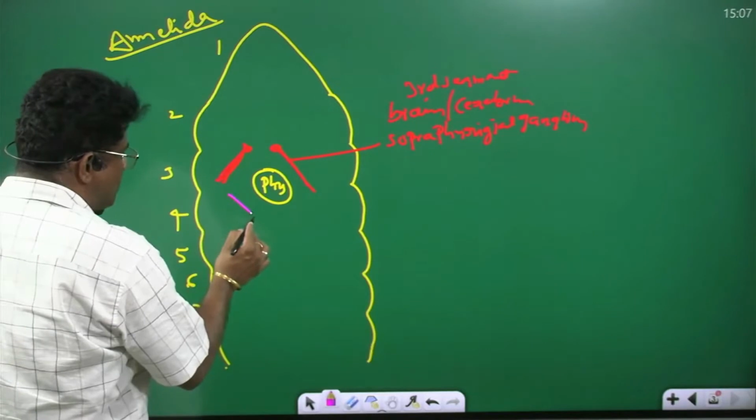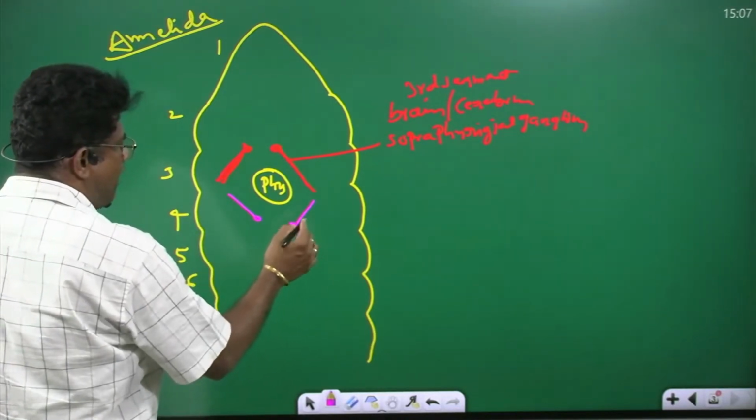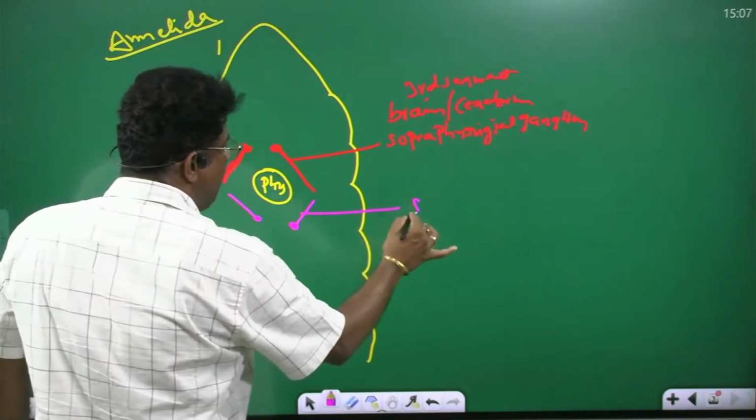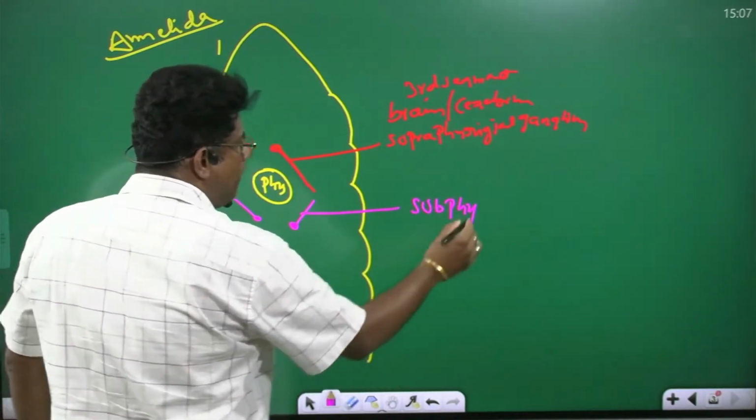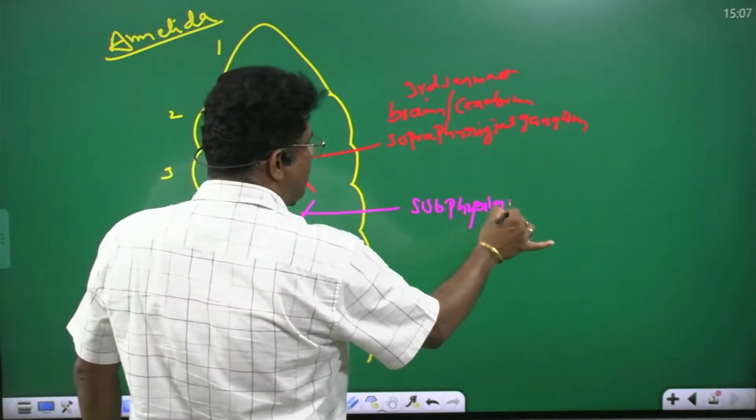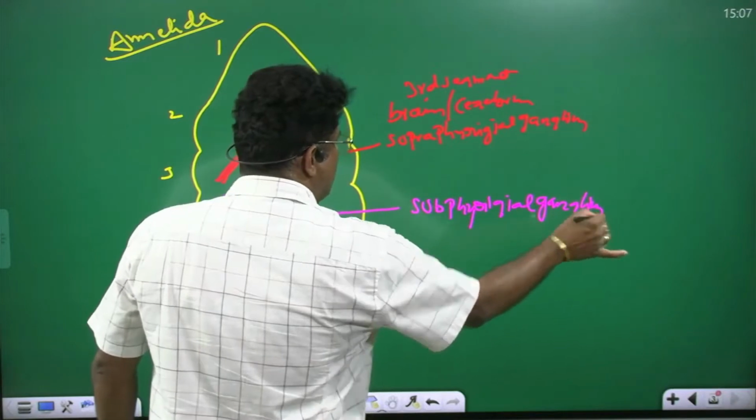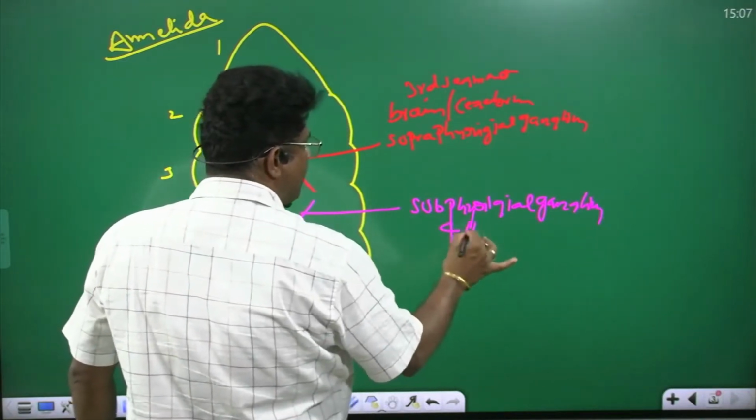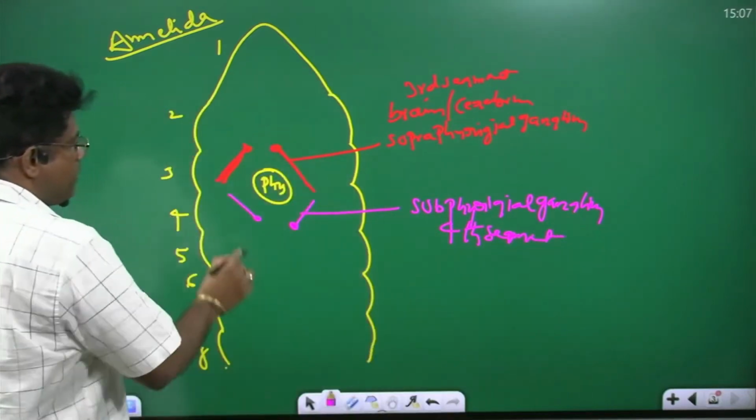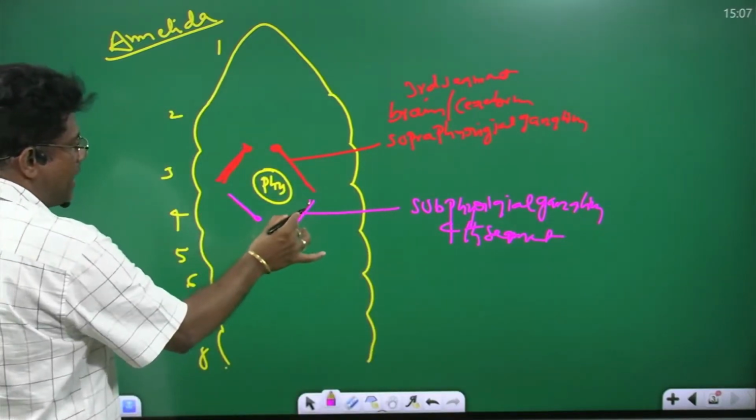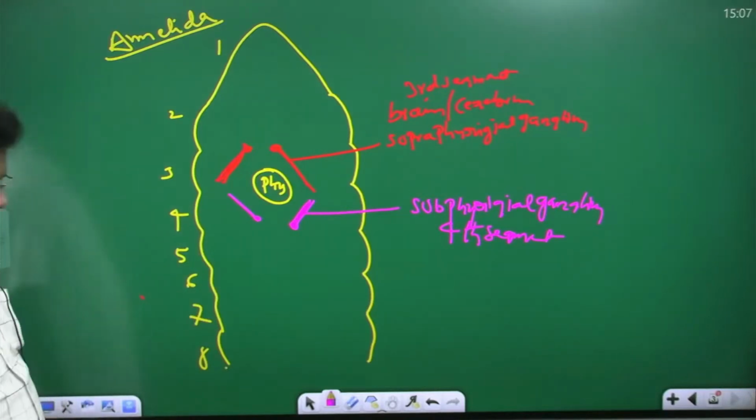You see below the pharynx, the subpharyngeal ganglion is present. Subpharyngeal ganglion is present in the fourth segment. This is the subpharyngeal ganglia.